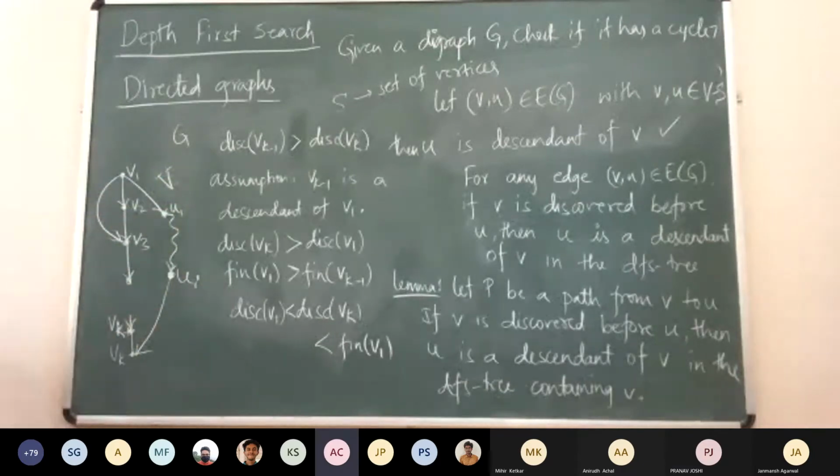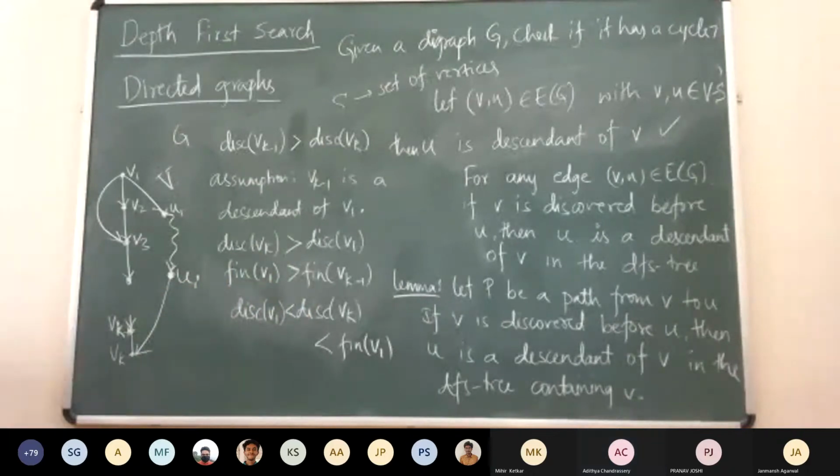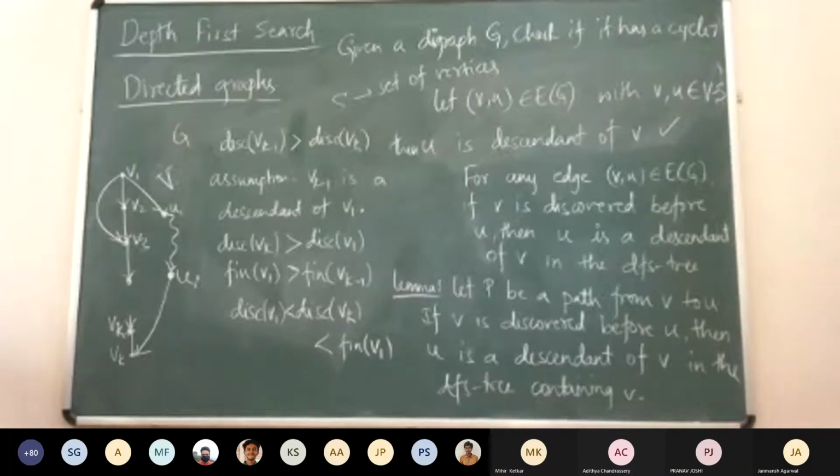Is it possible to say that the finishing time of Vk will also be less than the finishing time of V1, since the discovery time is in between that? You can always say that. Actually, we can even infer that.